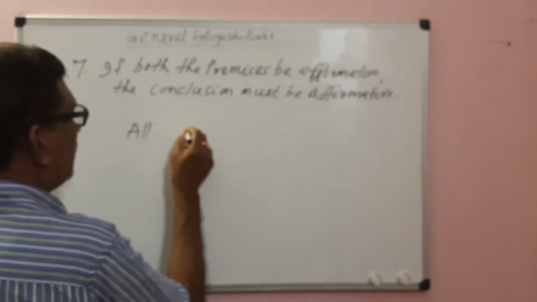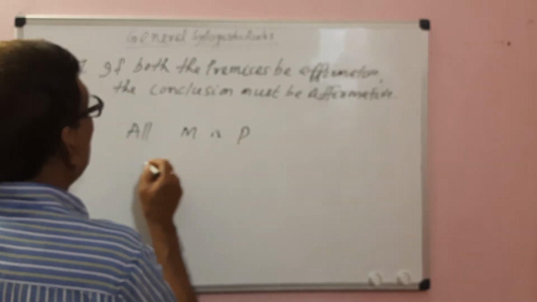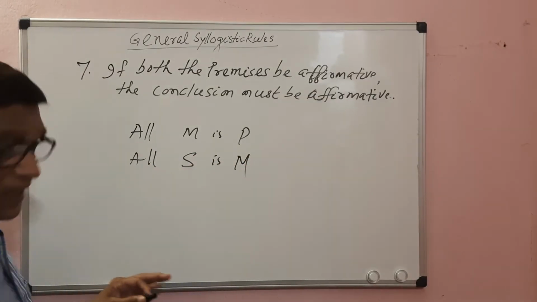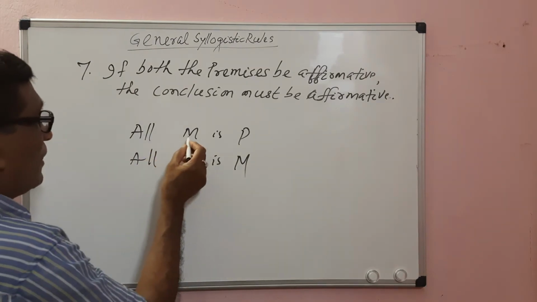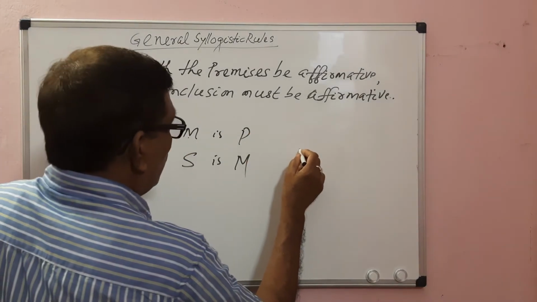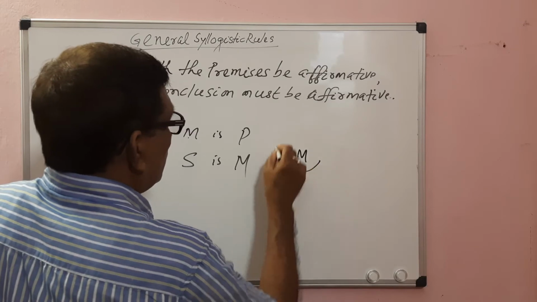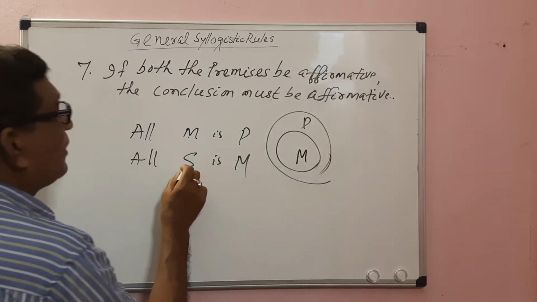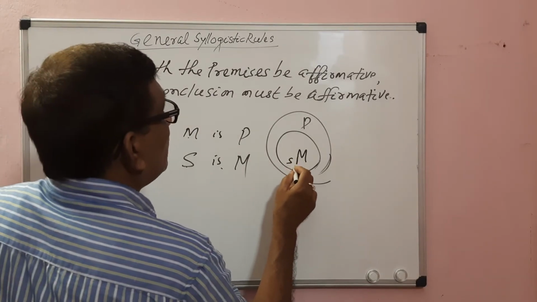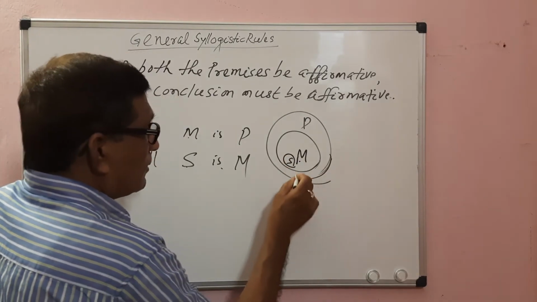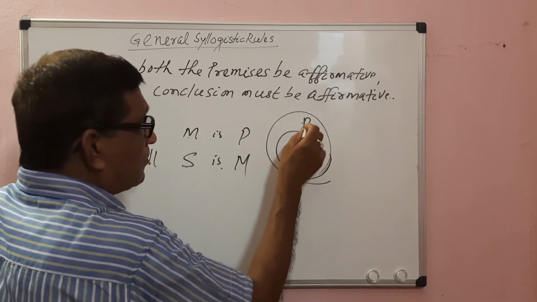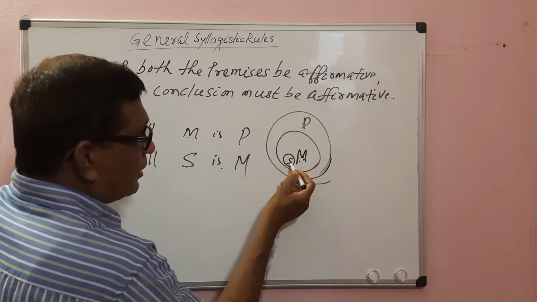All M is P, all S is M. Here all M is included within P, and all S is included within M. There is an inclusive relation between the middle term and the major term, and between the middle term and the minor term.